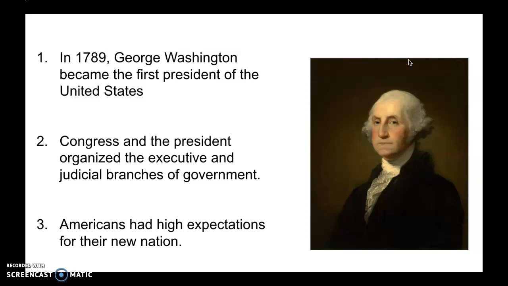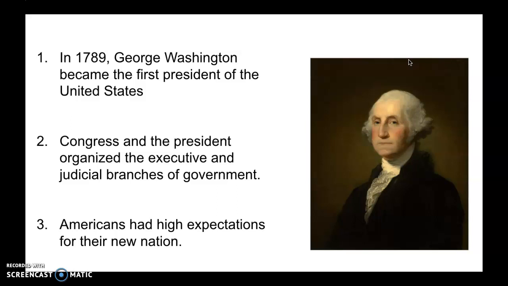All right. If you also remember correctly, the Congress sets up the judicial branch by passing the Judiciary Act of 1789, another key term. Very important act, very important law. It set up 3 levels of federal courts and defined their powers and relationships to the state courts. That was in our key terms and people. And so that was another important thing. The second main idea: Congress and the president organized the executive and judicial branches of government.